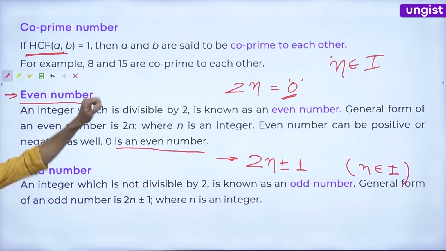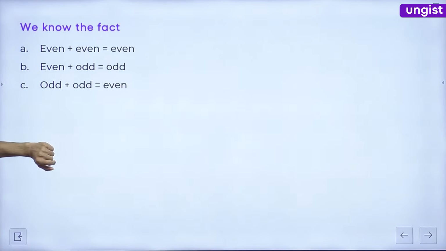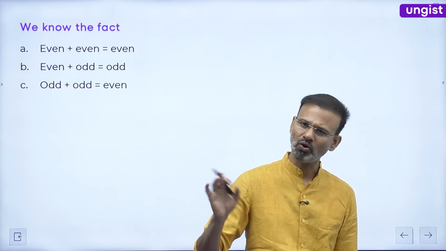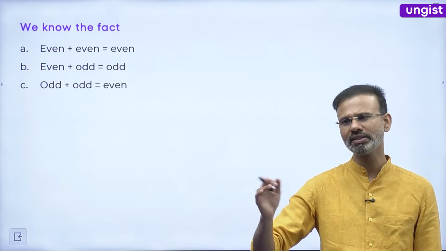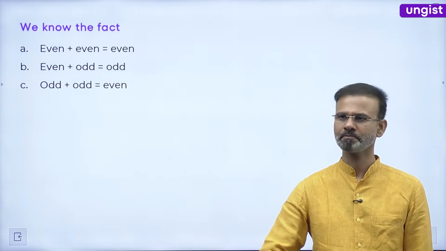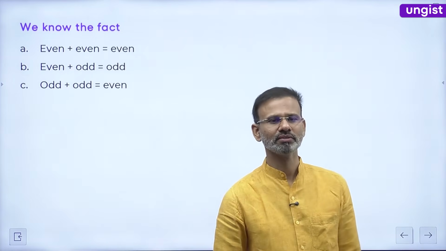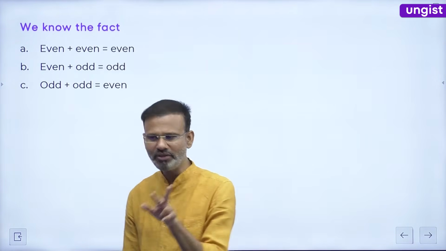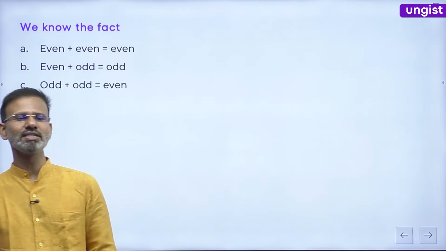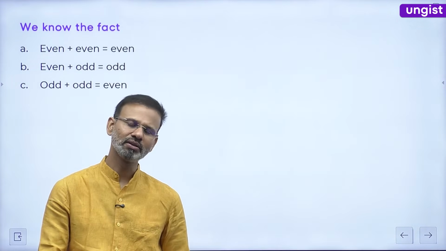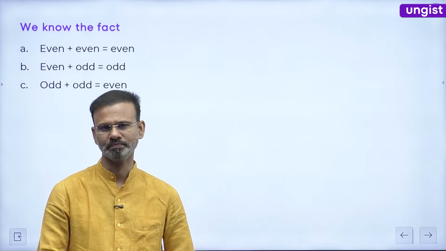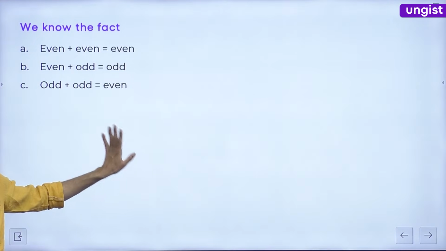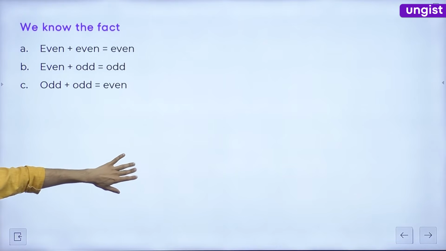Now friends, let's move. You all know that even plus even is even, odd plus odd is also even, and odd plus even is odd. What about the product? Odd into odd is odd. Odd into even is even. See guys, if the product of two numbers is even, then at least one of them has to be an even number. Everybody clear now?